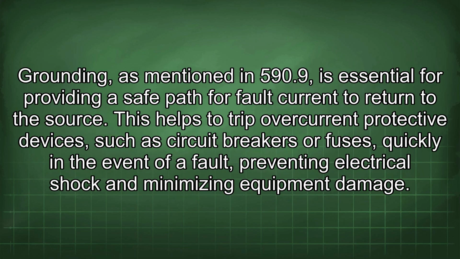Grounding, as mentioned in 590.9, is essential for providing a safe path for fault current to return to the source. This helps to trip overcurrent protective devices, such as circuit breakers or fuses, quickly in the event of a fault, preventing electrical shock and minimizing equipment damage.